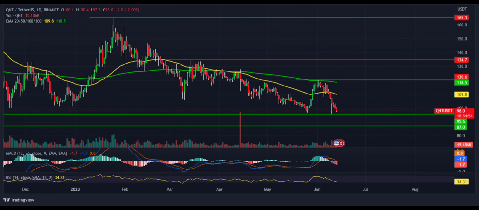If the QNT price begins to consolidate near $100, then we may say that responsive buyers are getting active and recovery is possible. However, if the price drops below $90, then the confirmation of breakdown will be visible and the next phase of downfall might begin. On the higher side, if Quant price recovers, then $120 will act as a hurdle in coming weeks. The technical analysis suggests Quant price is in a bear grip, but till it holds $90, the possibility of further decline seems low. Will QNT price repeat the historical pattern?